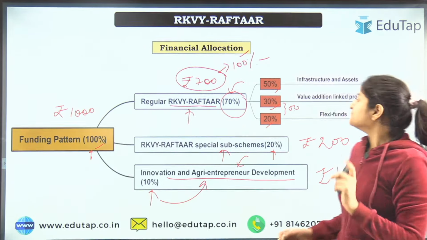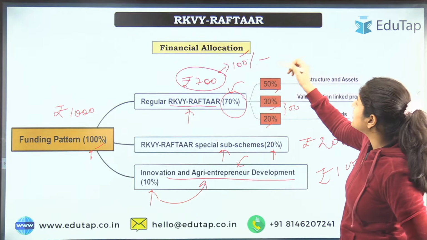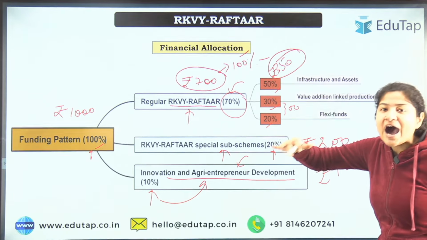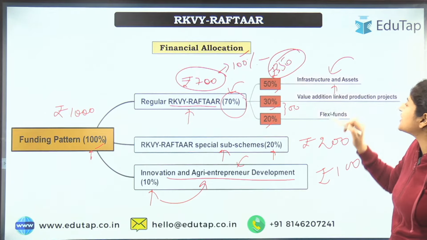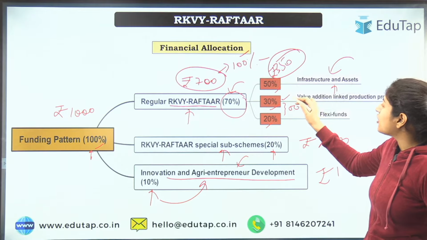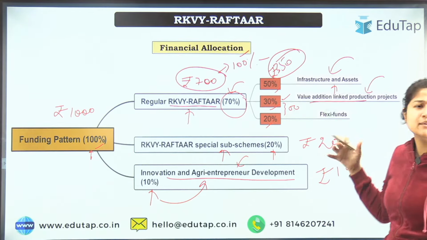Now what would happen? This 50% of it, what would be 50% of 700? That would be 350 rupees. So 50%, half of the money, will be invested in infrastructure and all the asset generation. 30% of the amount will be used for value addition linked production. We have already studied about this, right?